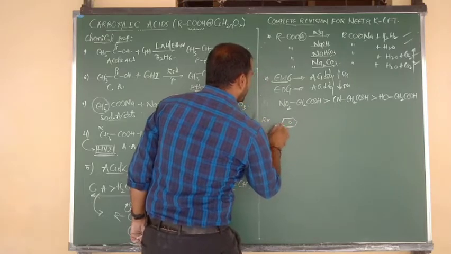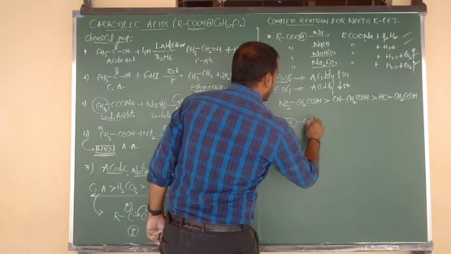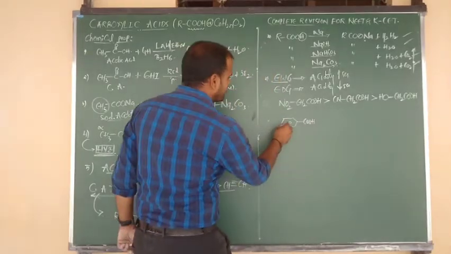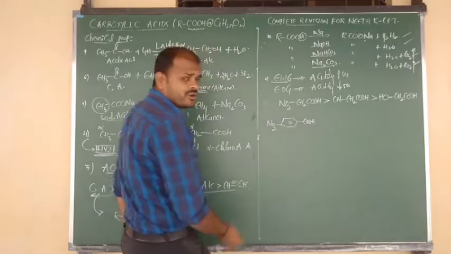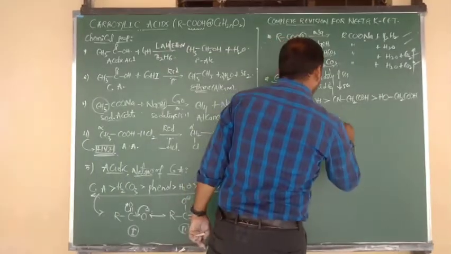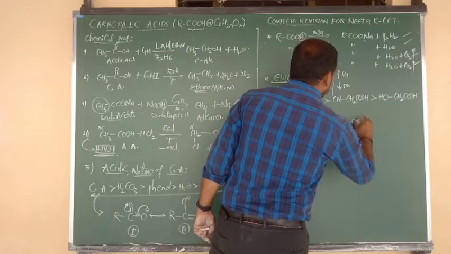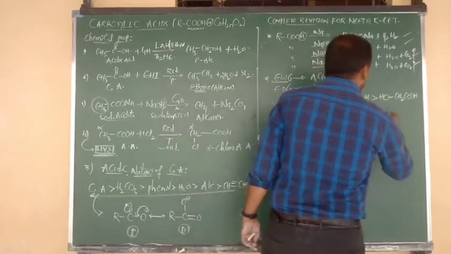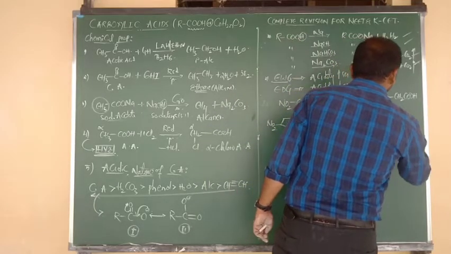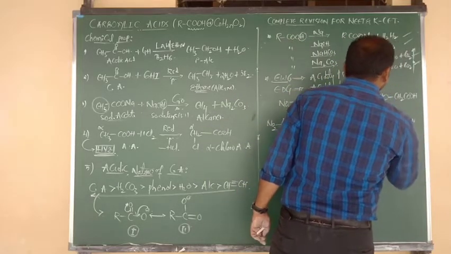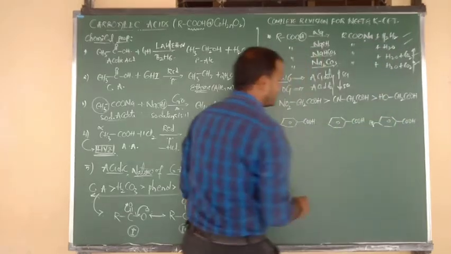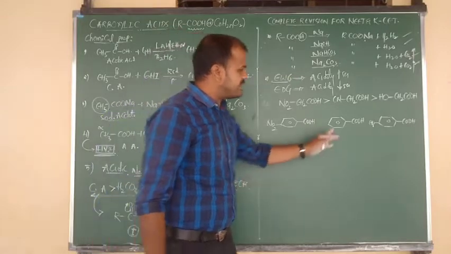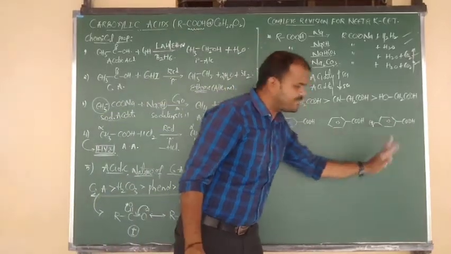Benzene bonded to COOH is nothing but benzoic acid. But suppose para is connected to NO2, it means para-nitrobenzoic acid. One more compound, benzoic acid. One more compound, benzoic acid, but suppose it is connected to an OCH3 group, it is nothing but methoxybenzoic acid. So para-nitrobenzoic acid, benzoic acid, para-methoxybenzoic acid.